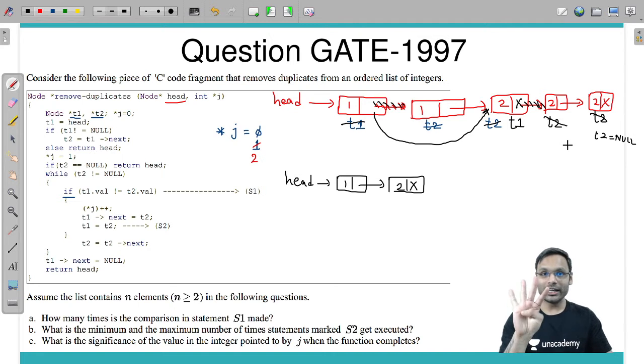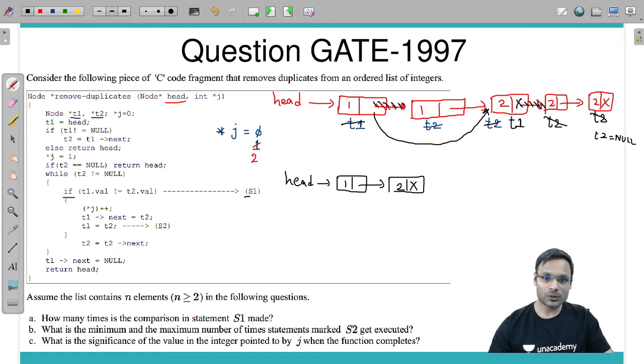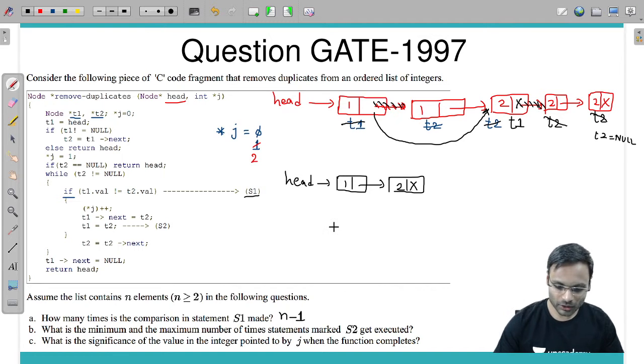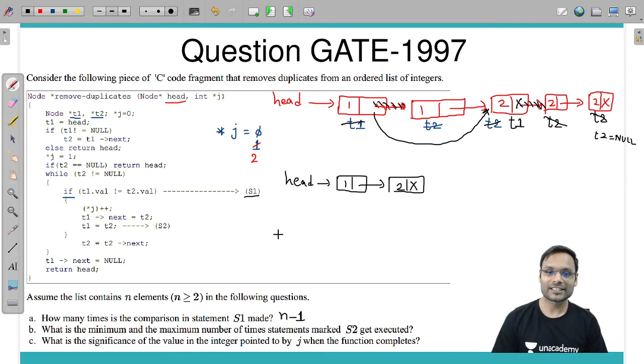If initially you had n elements, then the number of comparisons in S1 was n minus 1. Good, somebody has answered also. Great, Bhaskar, nice, amazing. So the number of times the comparison in statement S1 is made is n minus 1 times.